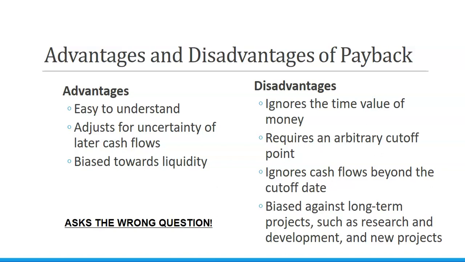It ignores any cash flows beyond the cutoff date. So once it's paid off, we don't think anymore about those additional cash flows that we're going to be bringing in. And it's really biased against long-term projects, which some companies need, such as research and development, creation of new products, and other.